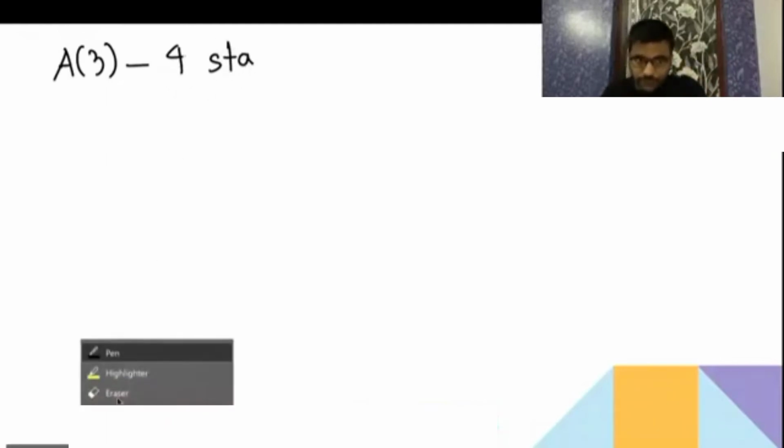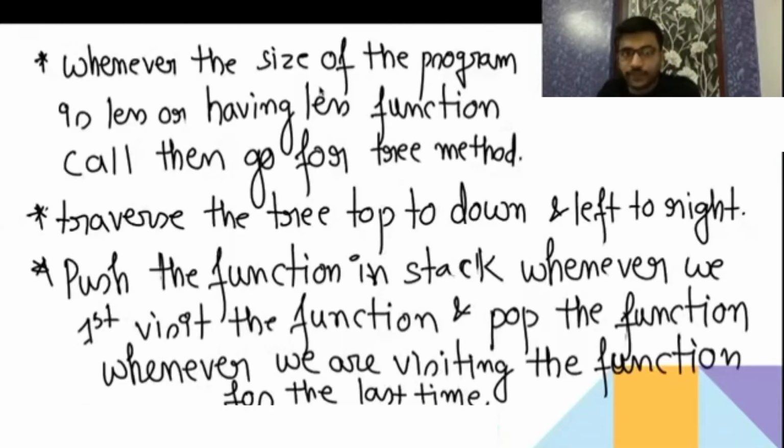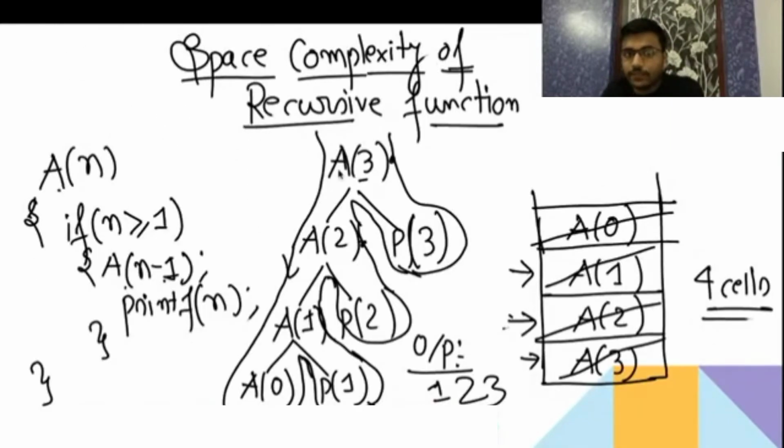Now whenever we are calling A3, we require 4 stack, means we require only 4 recursion calls. When we called A3, 1, 2, 3, 4, we require 4 function calls.